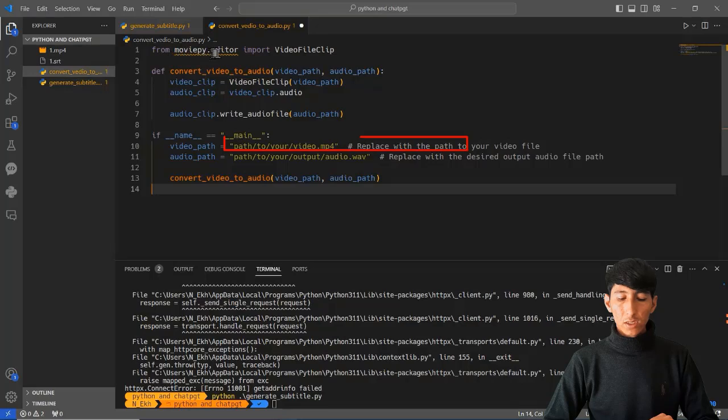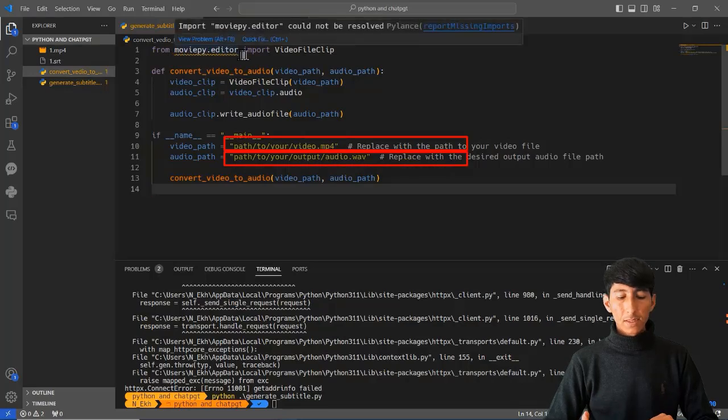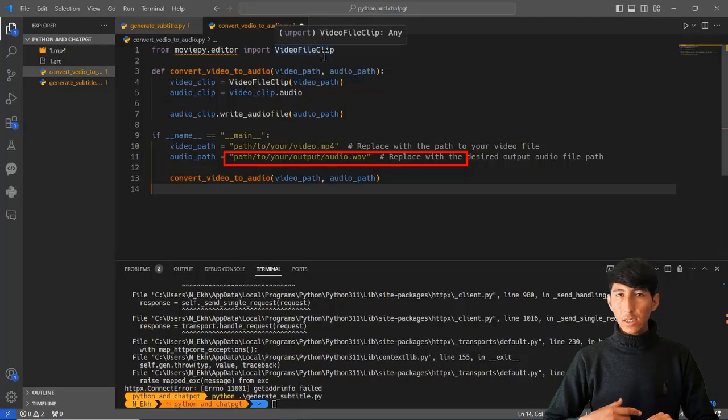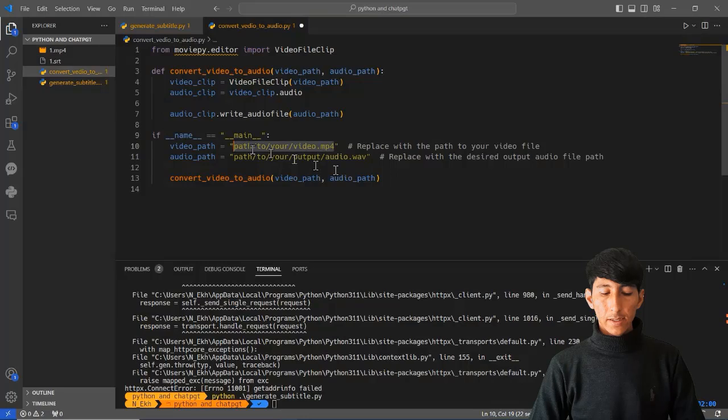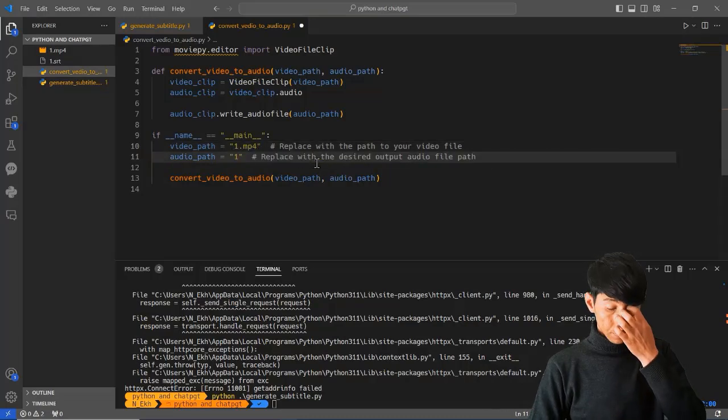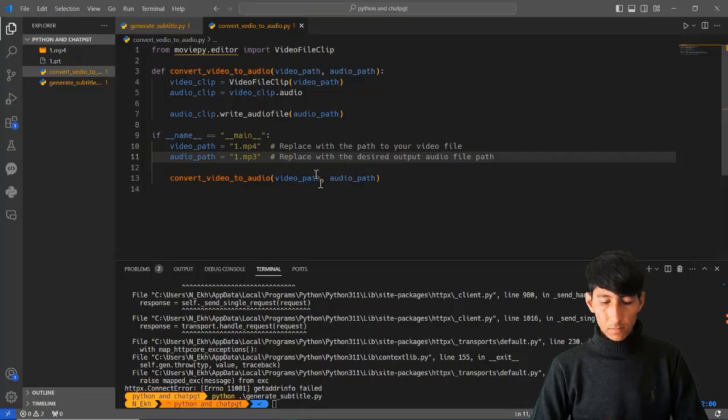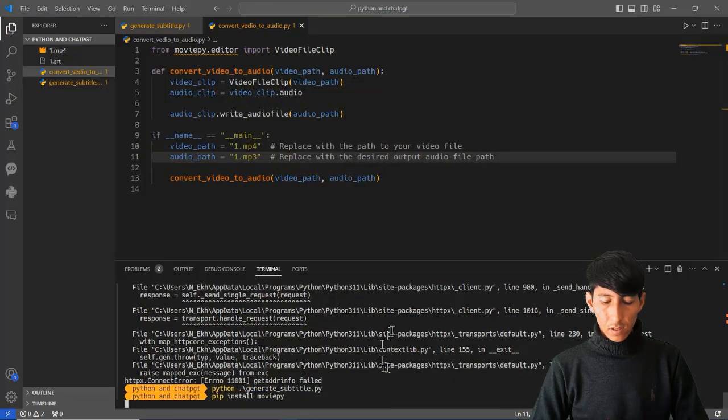As you see here, we need two things. One of them is the video path and the other one is the audio path. The video path is the video clip, and the audio path is the place where you want to save your audio. I will add the video, 1.mp4, that is my video, and I want to save the audio to 1.mp3 here. That is kind of cool.